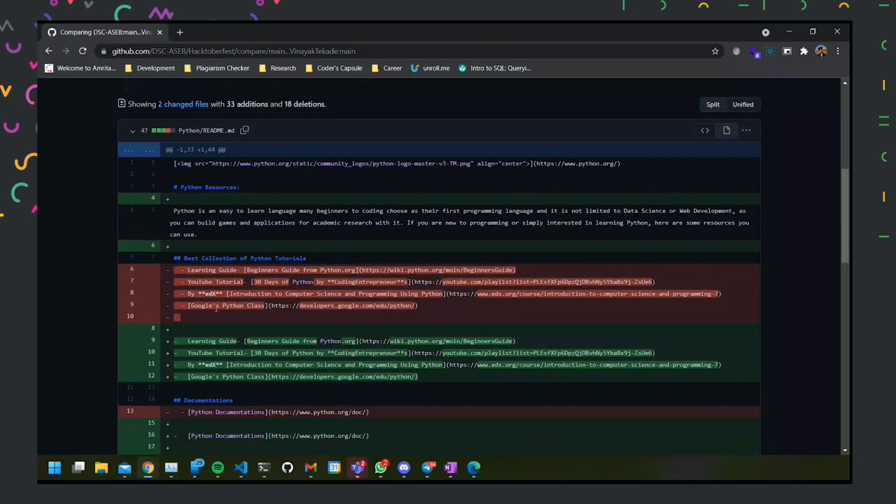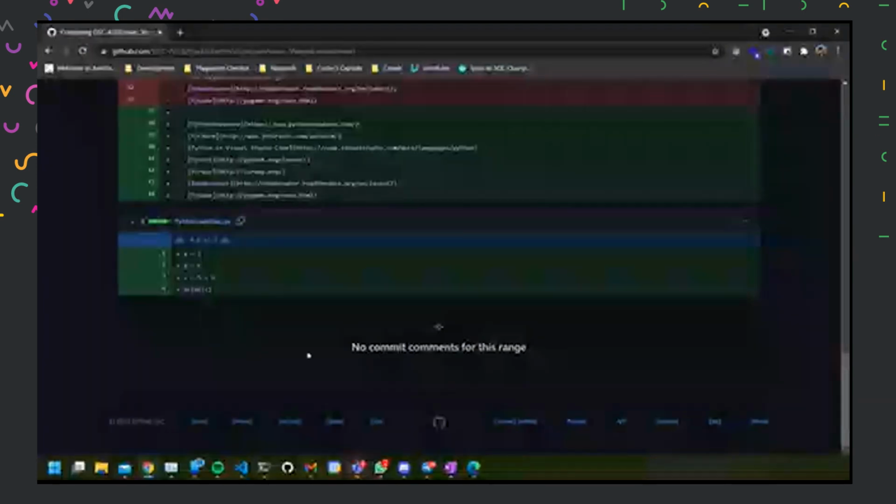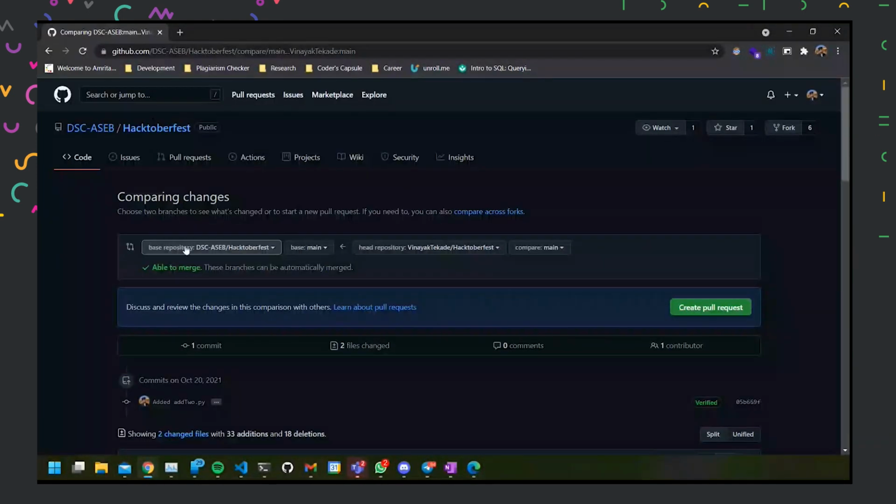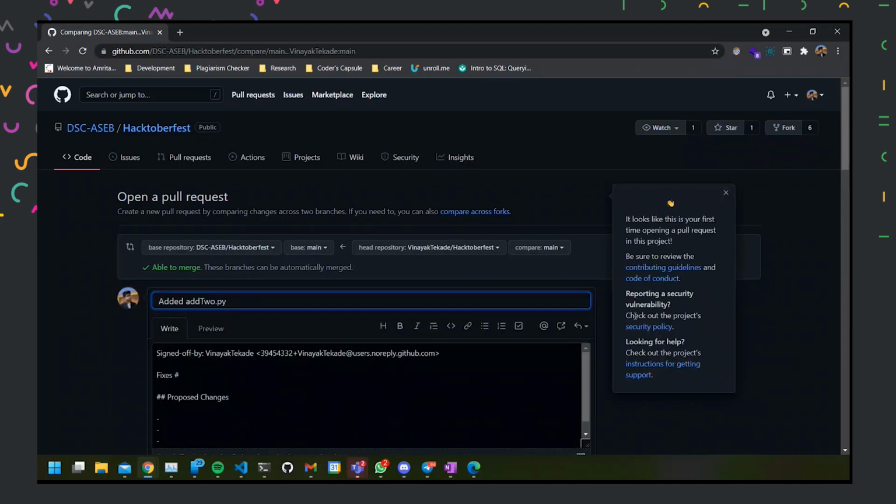The same changes are being mentioned over here. What are all the changes that were made? Then again, we have to check these parameters, the base repository and the head repository. The head repository will be your repository, which is mentioned over here, and you can also mention which branch, main branch or any other branch which you have created. Then we have the base repository where the changes will be made. Look at this arrow mark. Changes are going from head to base, and to base's main branch. Then I can simply create a pull request.